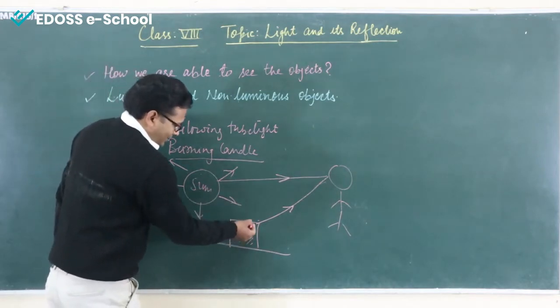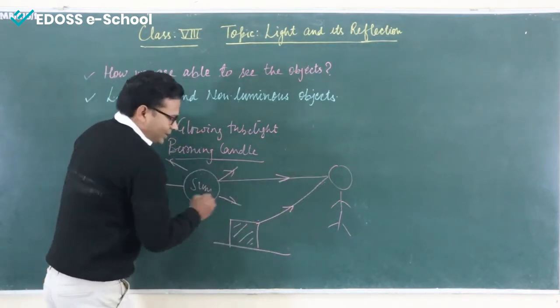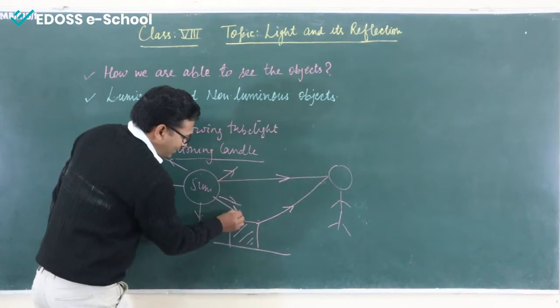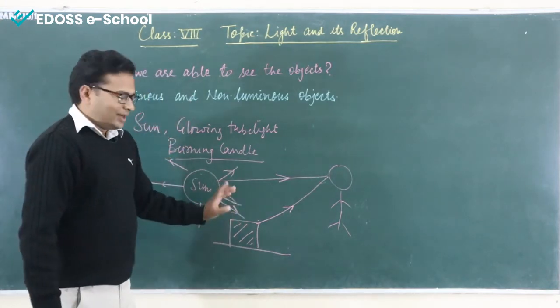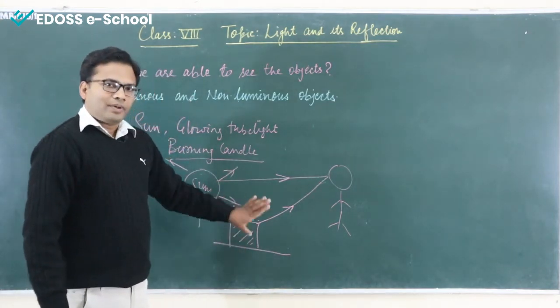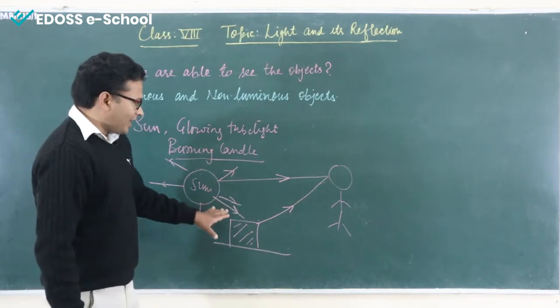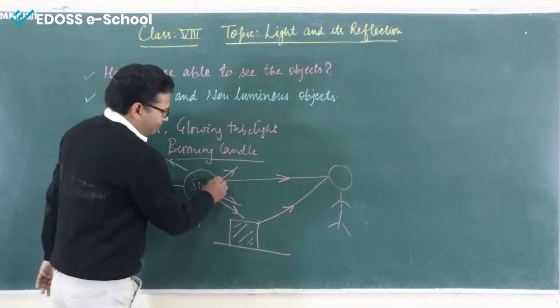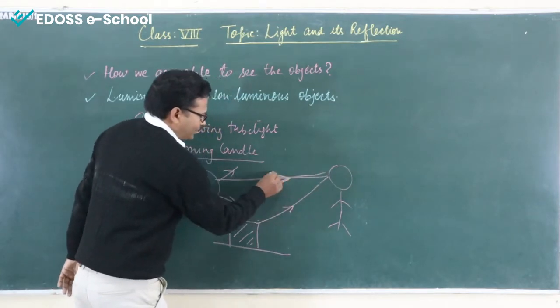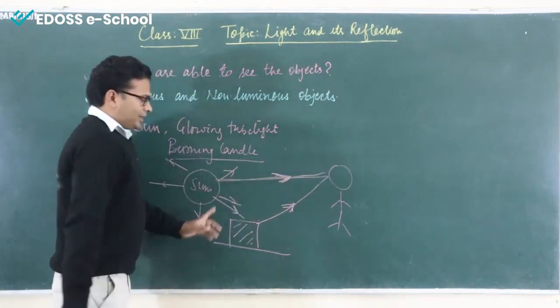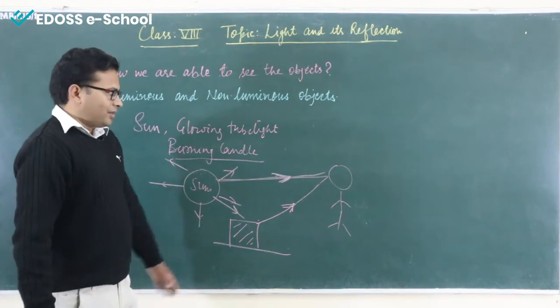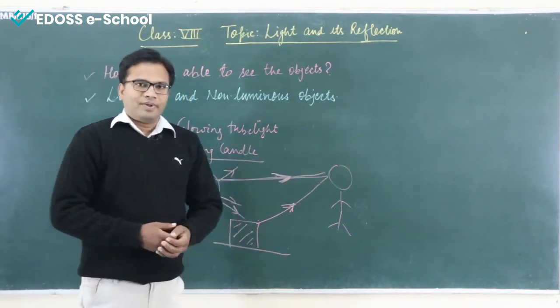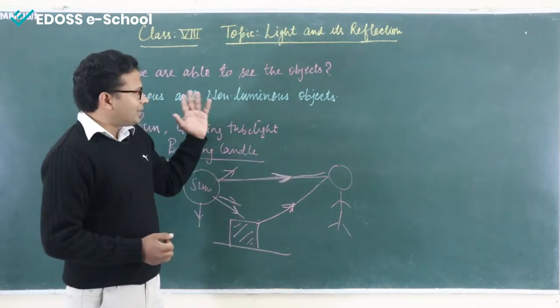So how are we able to see this object? The light from the sun is getting reflected from that non-luminous object and is reaching our eyes. So you show the rays of light towards the direction of our eyes. That is the way we are able to see the particular object.